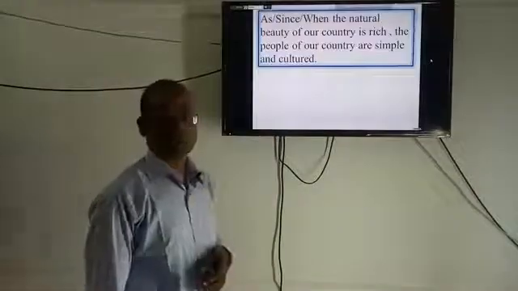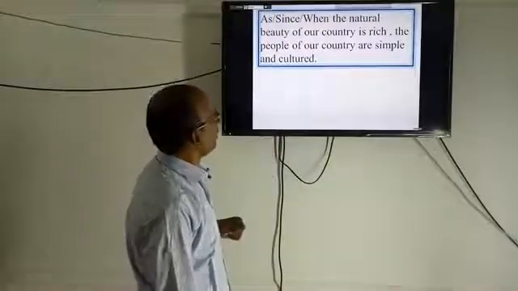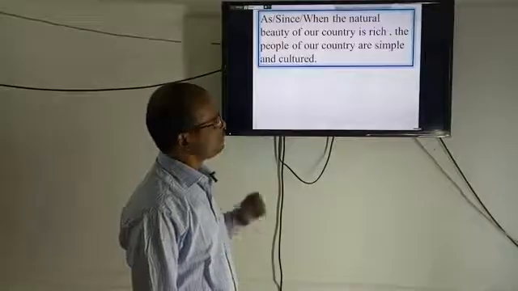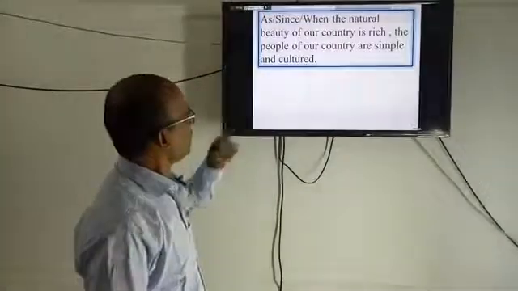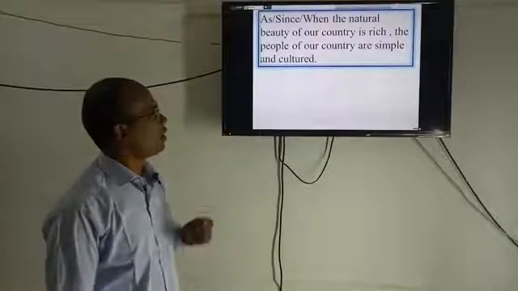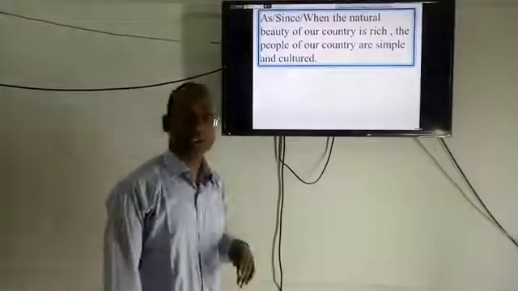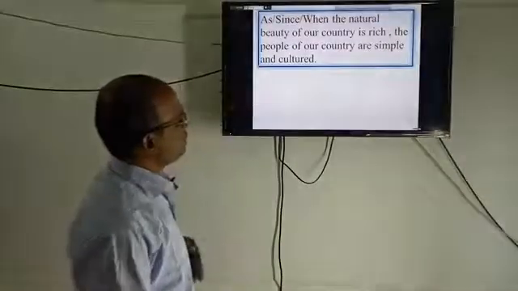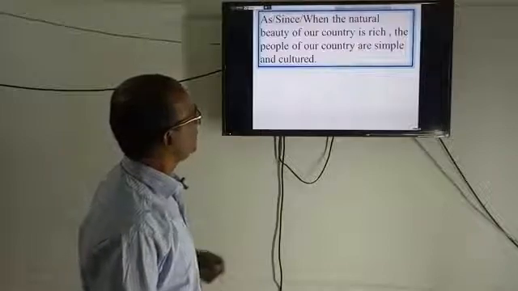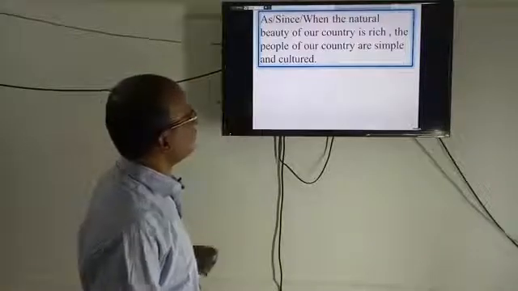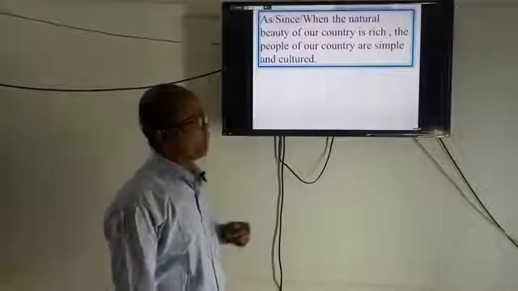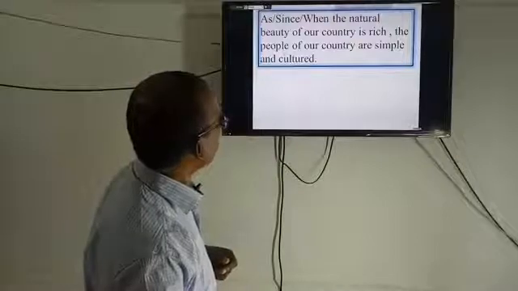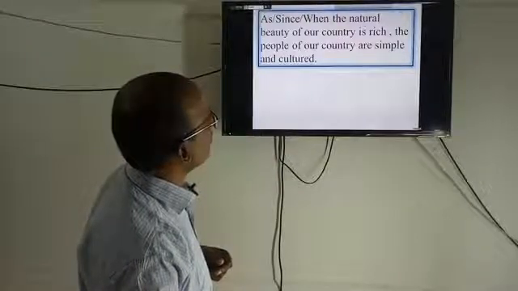Next one. With same words, as, since, when. The natural beauty of our country is rich. The people of our country are simple and cultured. So, what's the difference from the other two examples? Here, the subjects are different, definitely, the natural beauty and the people of our country. And one subject is a personal subject, and this is just an object.